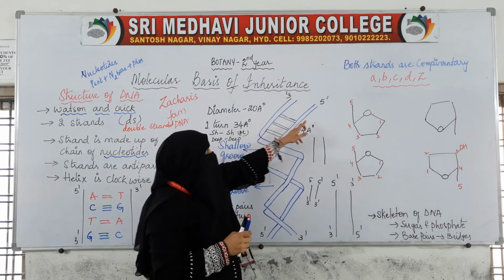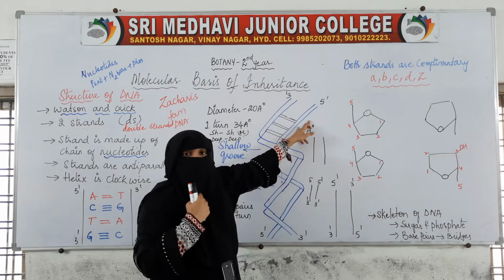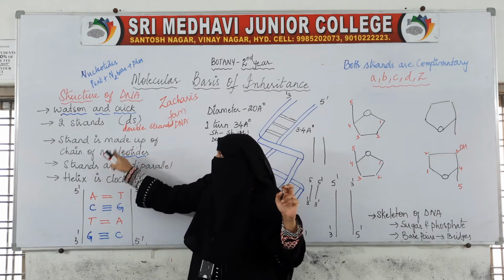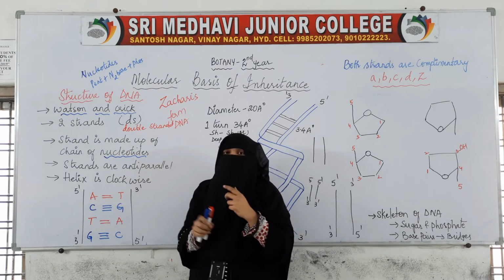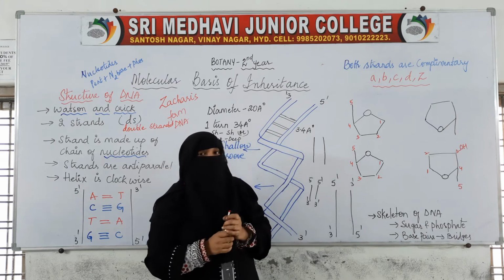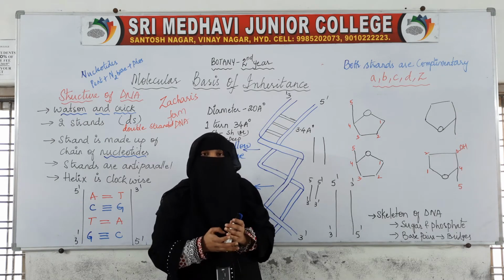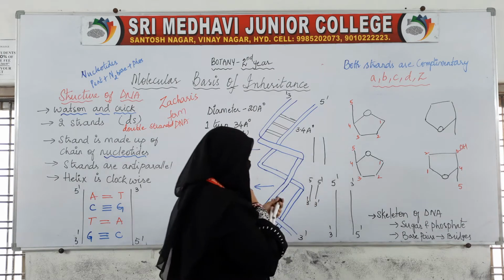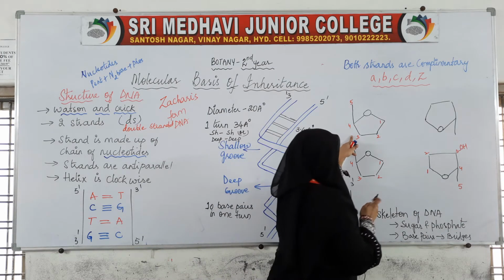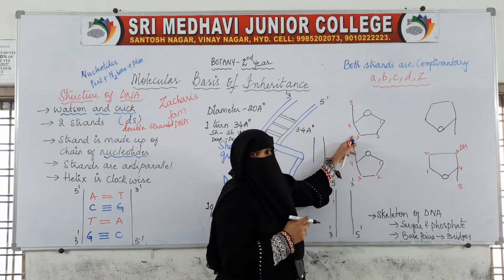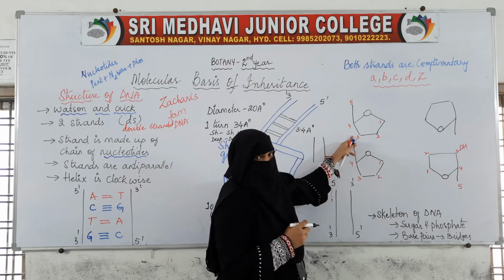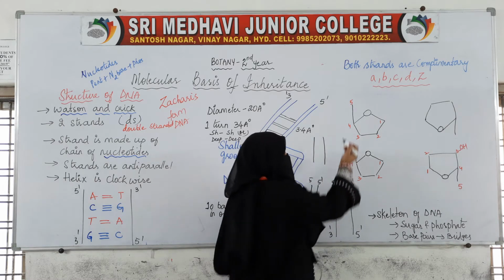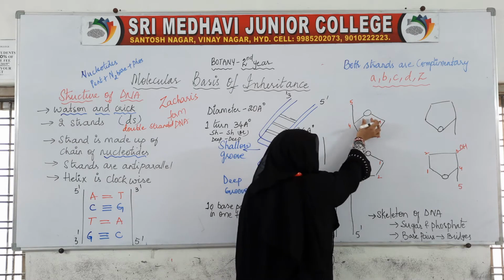So these are the two strands, and the next point is that the strand is made up of a chain of nucleotides. For example, this is one nucleotide. We have seen the structure.